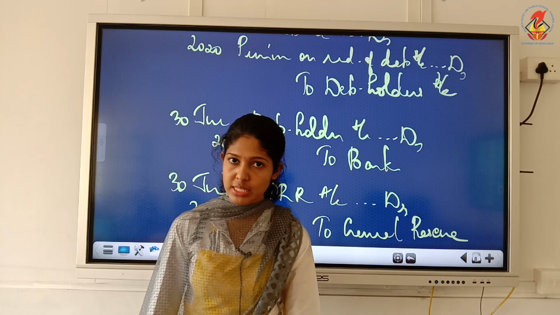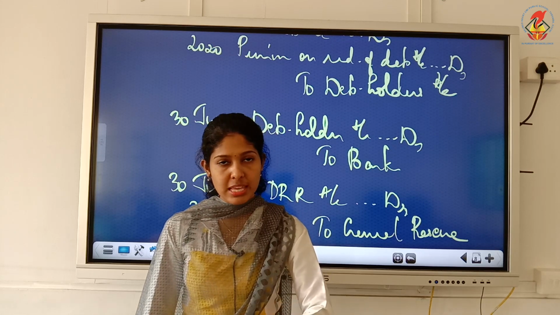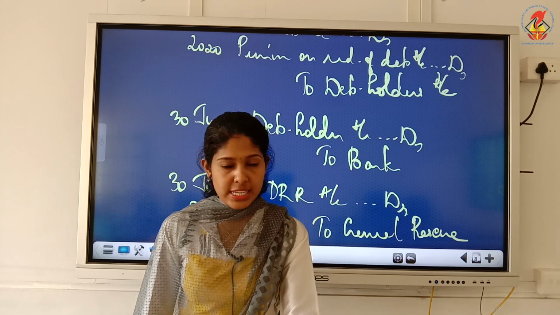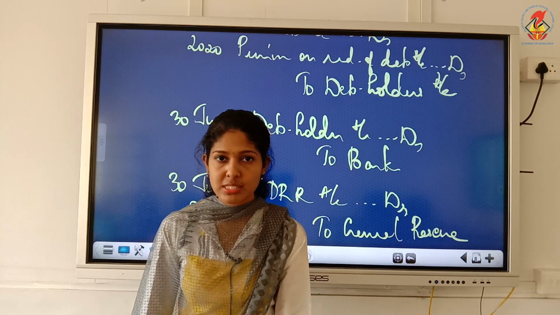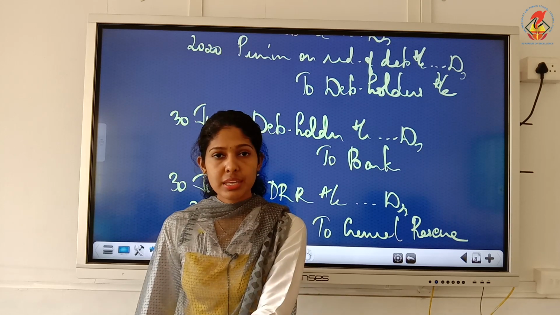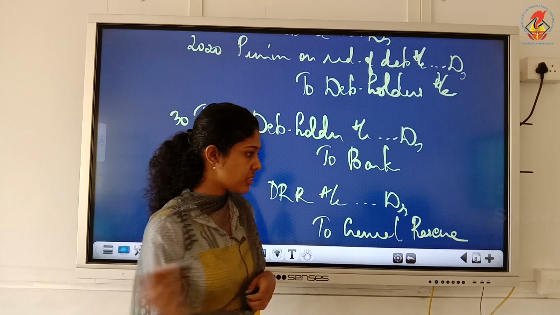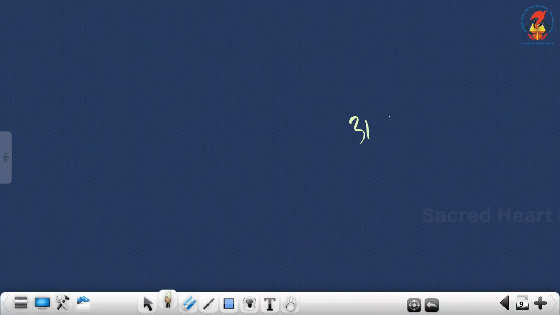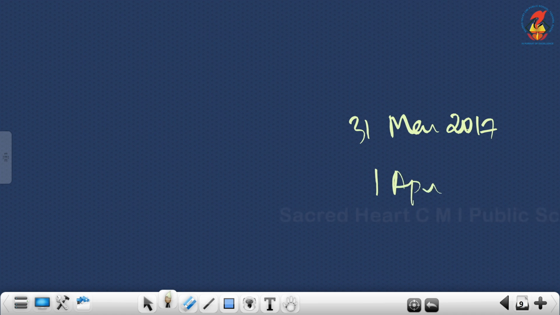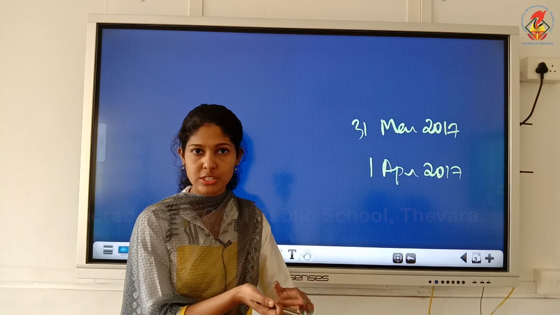You can't write 2017 because 2017 we have to redeem, we have to repay on 2017. Are you going to create DRI on 2017 April 1st? See, we are going to redeem on 31st March 2017. 1st April 2017 means it is next day or it is next year. It is after your date of redemption.